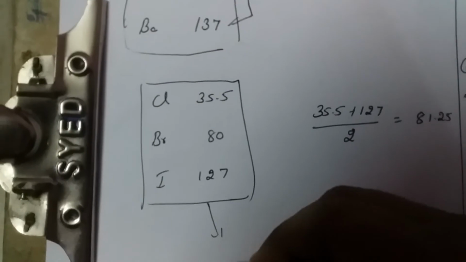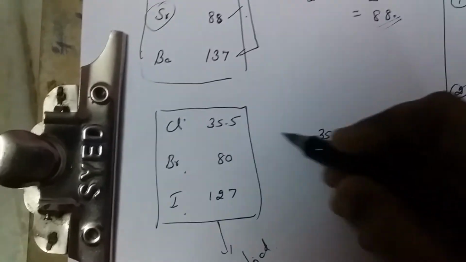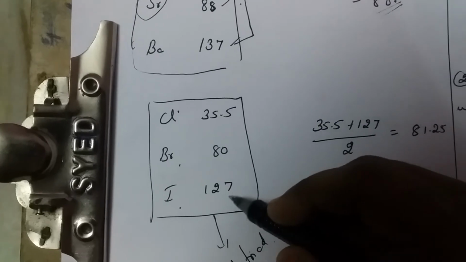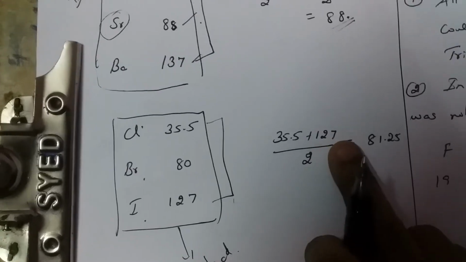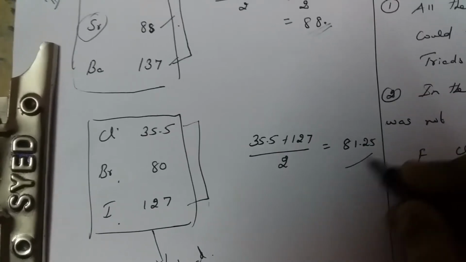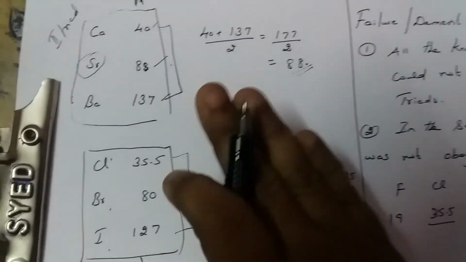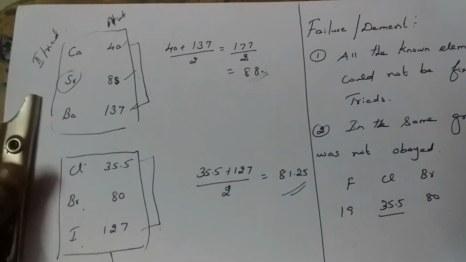This is the third triad: chlorine, bromine, iodine. The atomic weight of chlorine is 35.5, bromine is 80, and iodine is 127. Adding the end elements, 35.5 plus 127, divided by 2, gives 81.25, which is nearly equal to 80. He found triads for three groups. Therefore, he arranged only 9 elements in total.